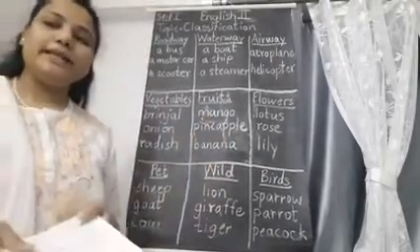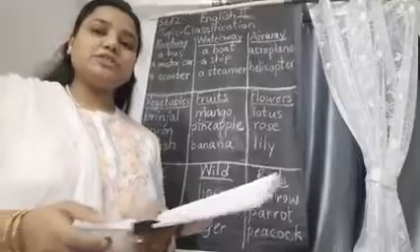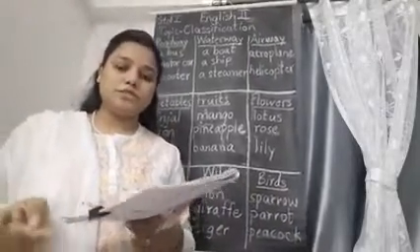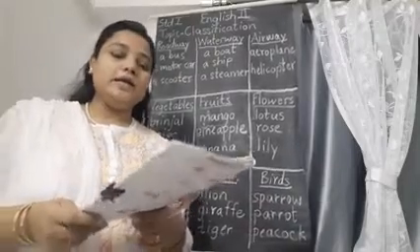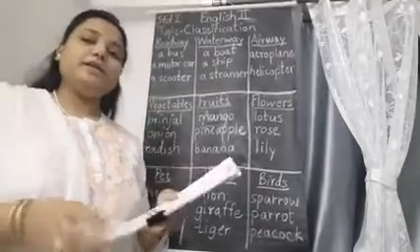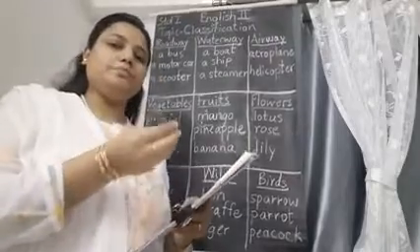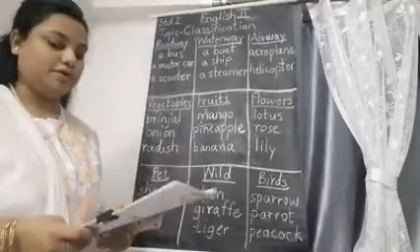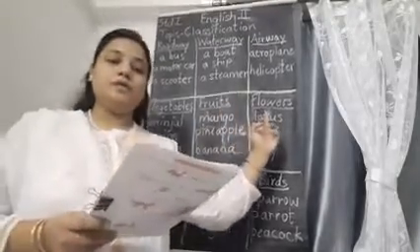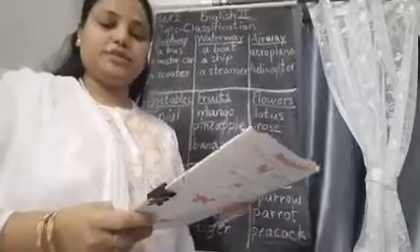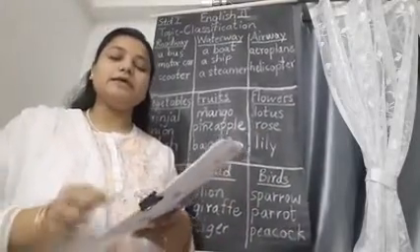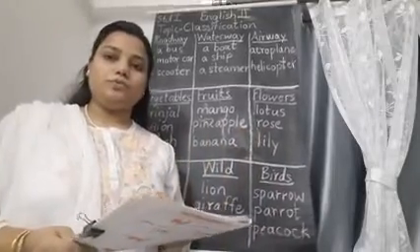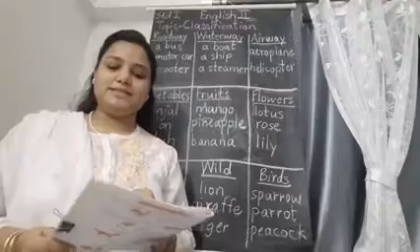Now we will go to the next question, which is giving us the classification of vegetables, fruits, flowers and colors. So let's get started with the answers given. We will put them in the different columns. Lotus is a flower, so it will go in flowers column. Now children, one thing I will just ask you to note down, that is the color column. I have not mentioned here. You have to do it on your own. Okay, colors column, because it is very easy.